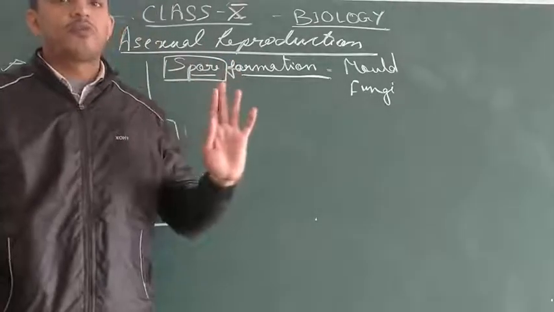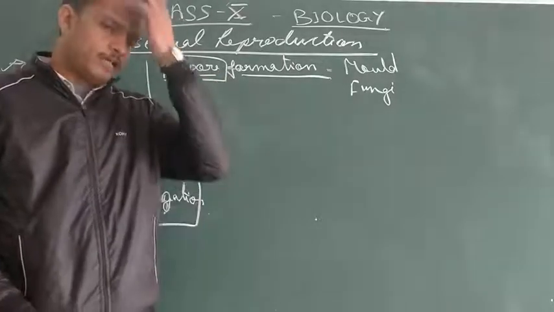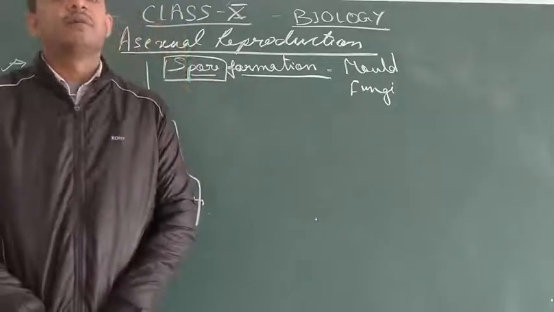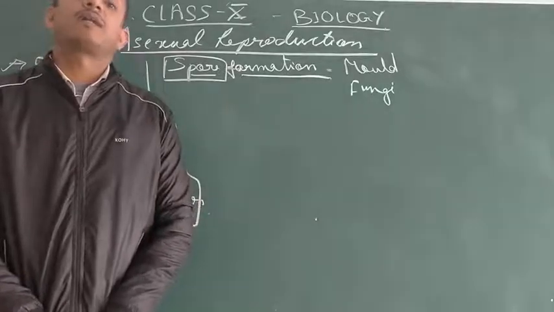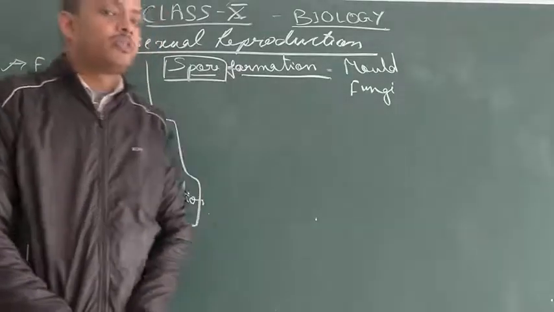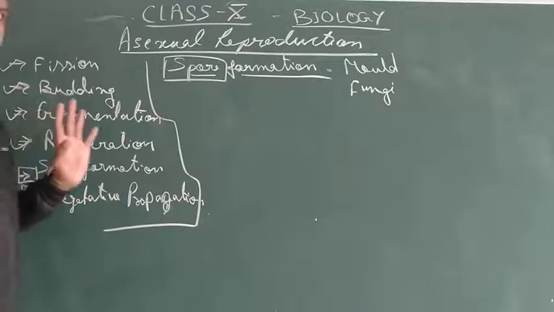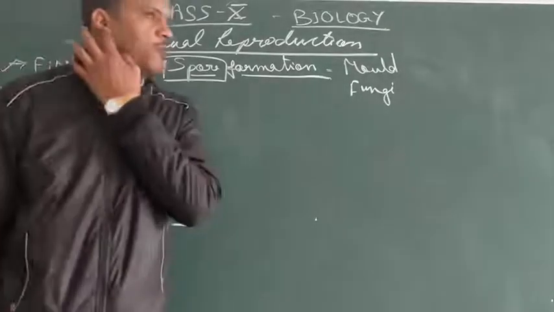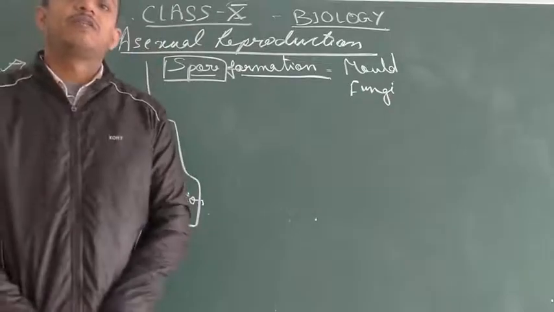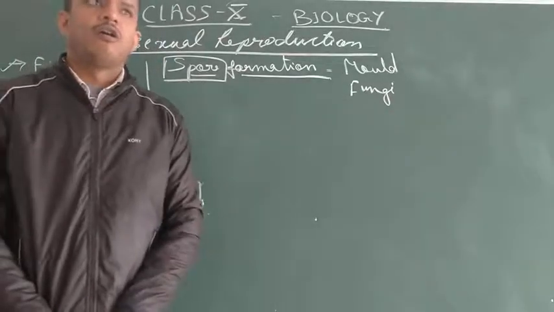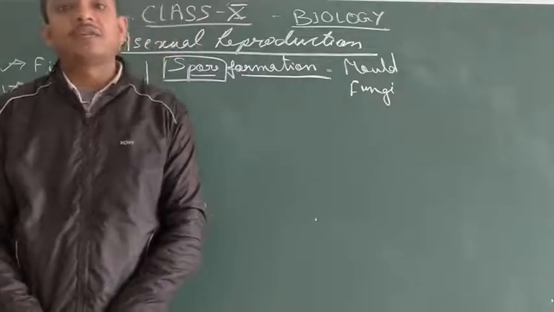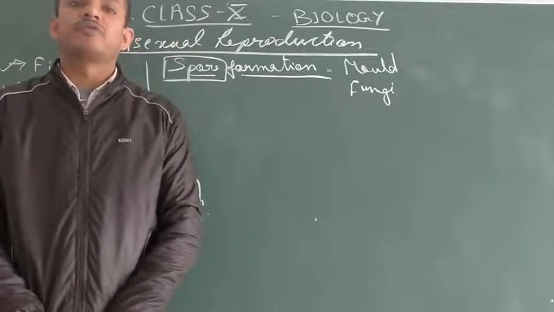Exceptional things are there in fungi, but they develop a special kind of reproductive organ which we were not finding in the other types that we have discussed till now. So spore is a special reproductive structure which contains the new or future organism.